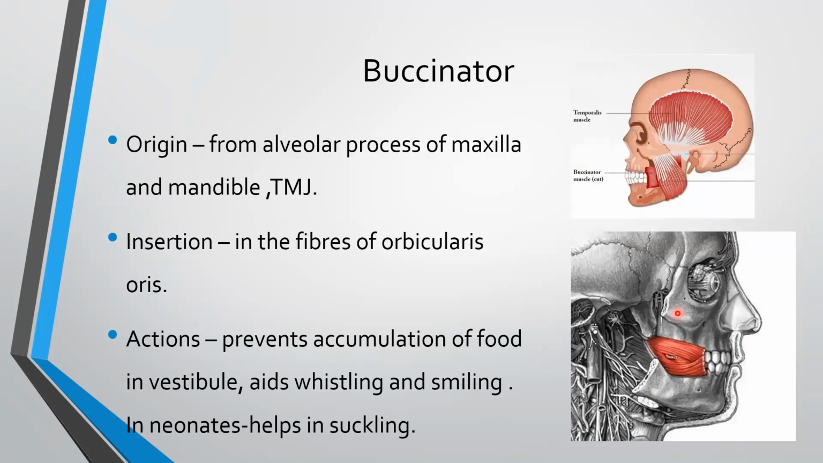Buccinator. Its origin is from the alveolar process of maxilla and mandible, and TMJ. Insertion: the fibers of buccinator are inserted into fibers of orbicularis oris. This is buccinator. Actions: it prevents accumulation of food in the vestibule. It aids in whistling and smiling. And in neonates, it helps in suckling.